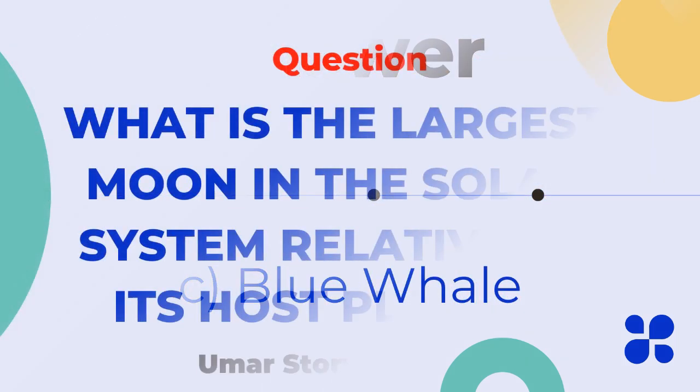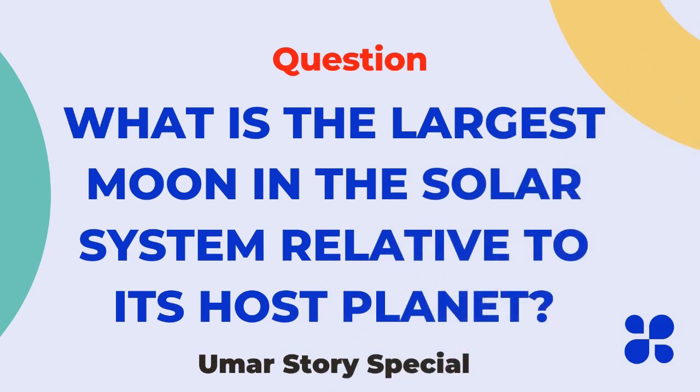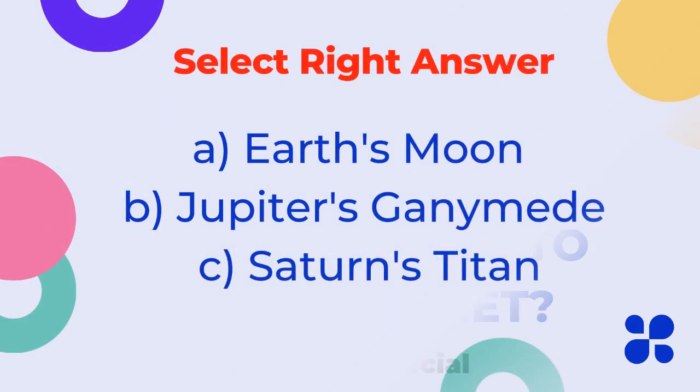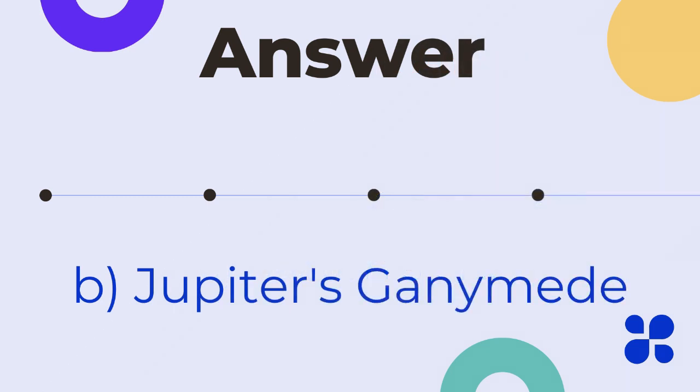Blue whale. Question: what is the largest moon in the solar system relative to its host planet? A. Earth's moon. B. Jupiter's Ganymede. C. Saturn's Titan. Answer B.